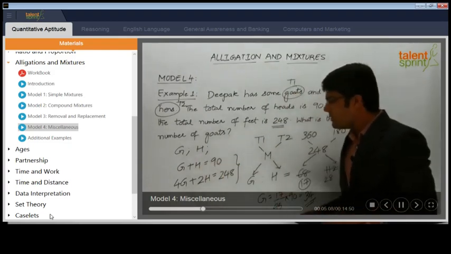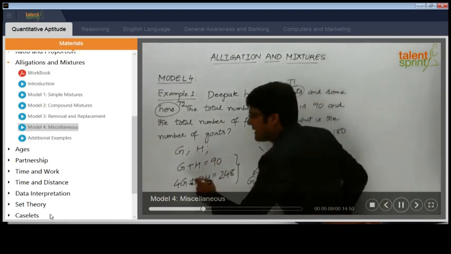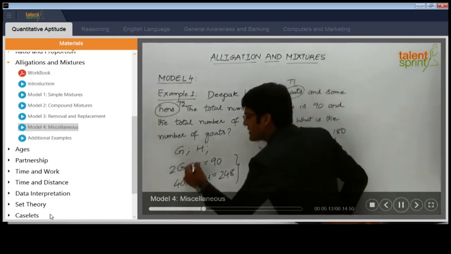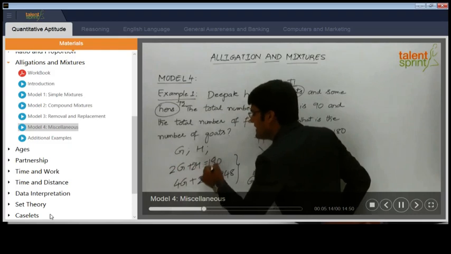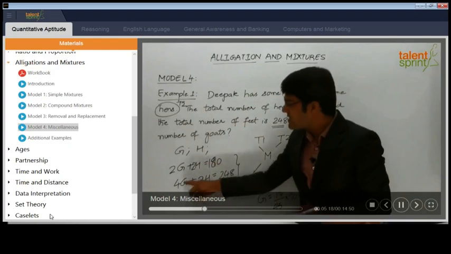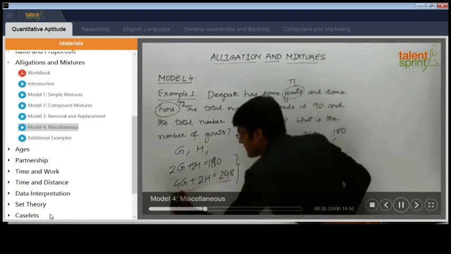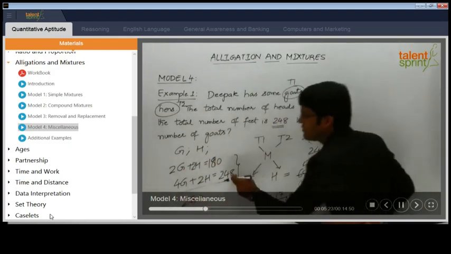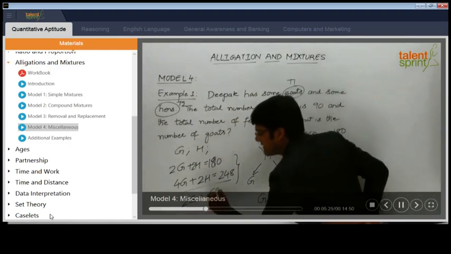Multiply both the equations by 2 because we have to eliminate the number of hens. So 2 into G plus 2 into H will be equal to 180. So 2H and 2H get cancelled. 4G minus 2G will be 2G. 2G is equal to 248 minus 180, 68. So G is equal to 34.